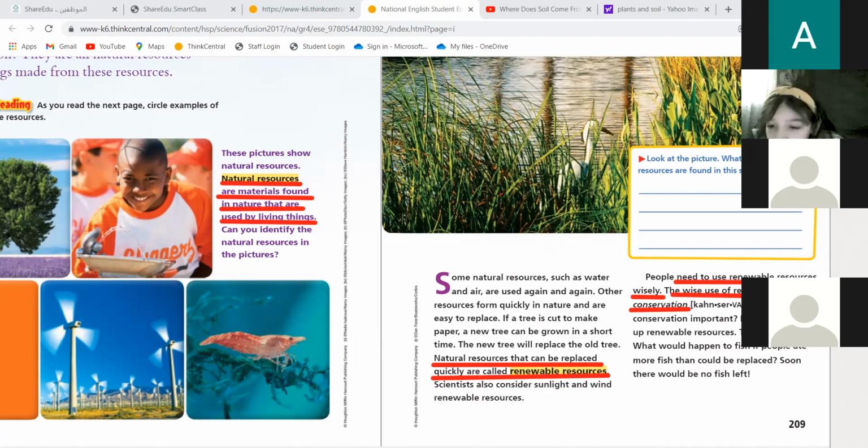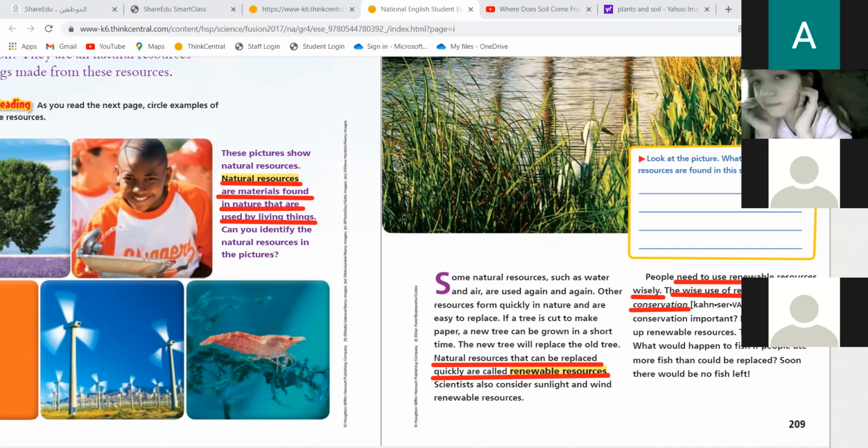To use something wisely. When I told you that I'm using water wisely, what am I doing? Conservation. Conservation means to use something wisely, not to waste it, but to use it only when you need it.